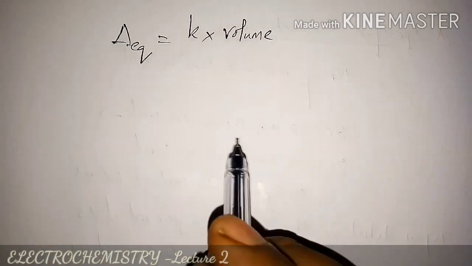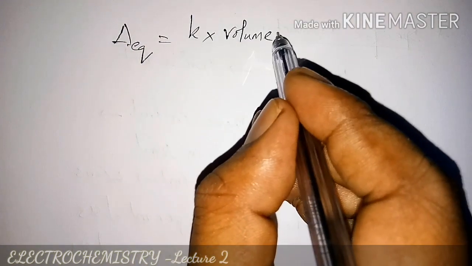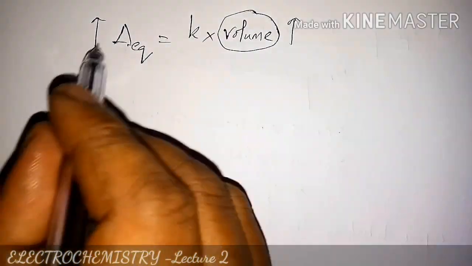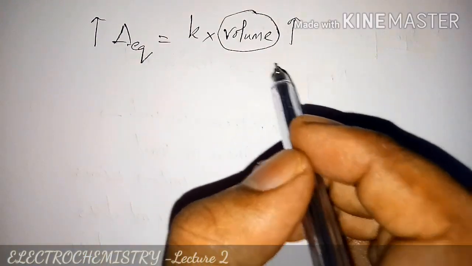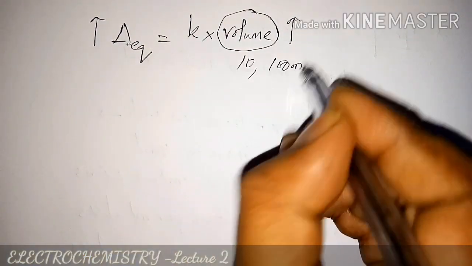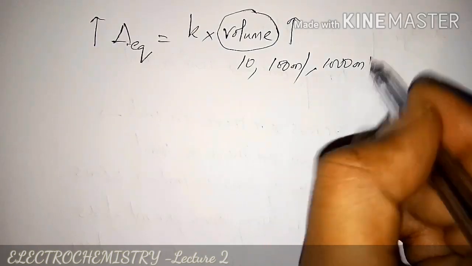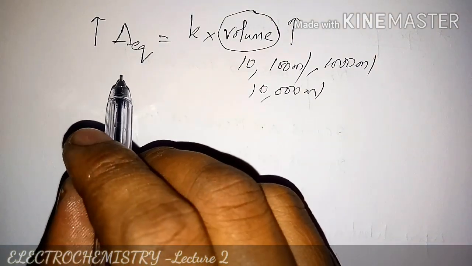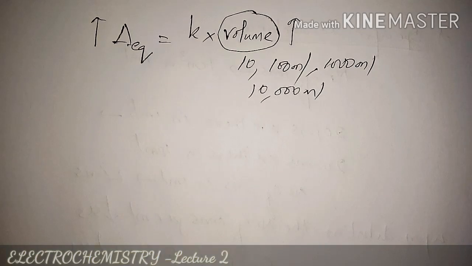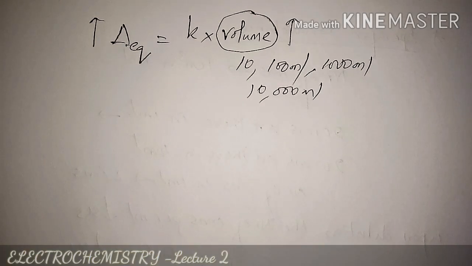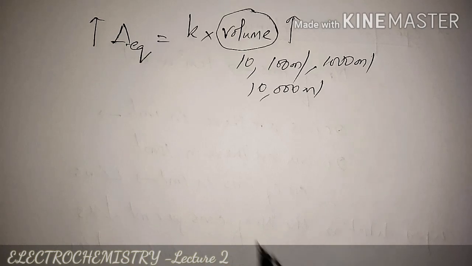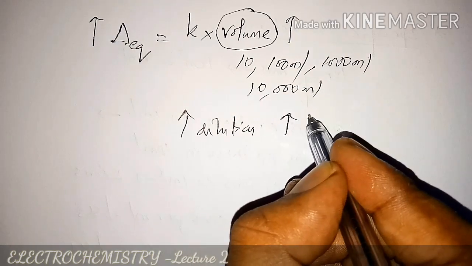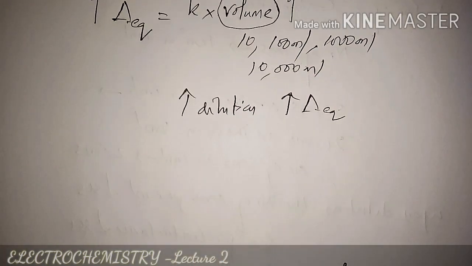Now obviously the doubt or a question arises that upon increasing the volume the equivalent conductance increases, correct? Upon increasing the volume this increases. How long will it increase? If it is 10 ml, 100 ml, 1000 ml or 10,000 ml, at 10,000 ml still it increases. Now we need clarity on how long the equivalent conductance increases upon increasing the dilution. There should be a limit.